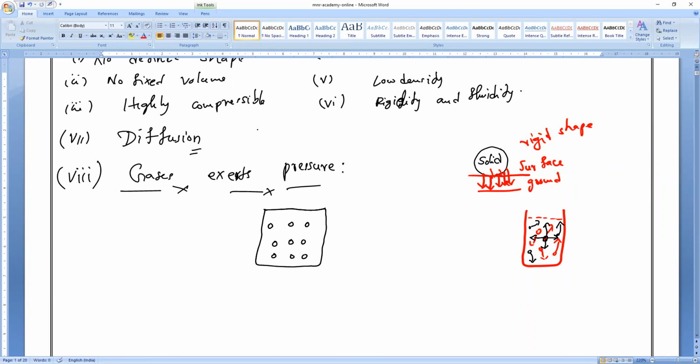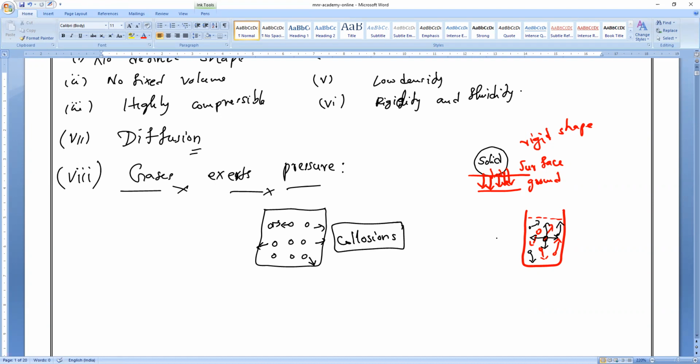As the particles are very far from each other, remember, more collisions take place. They will collide with one another and also with the walls. Do you understand? So gases exert pressure.